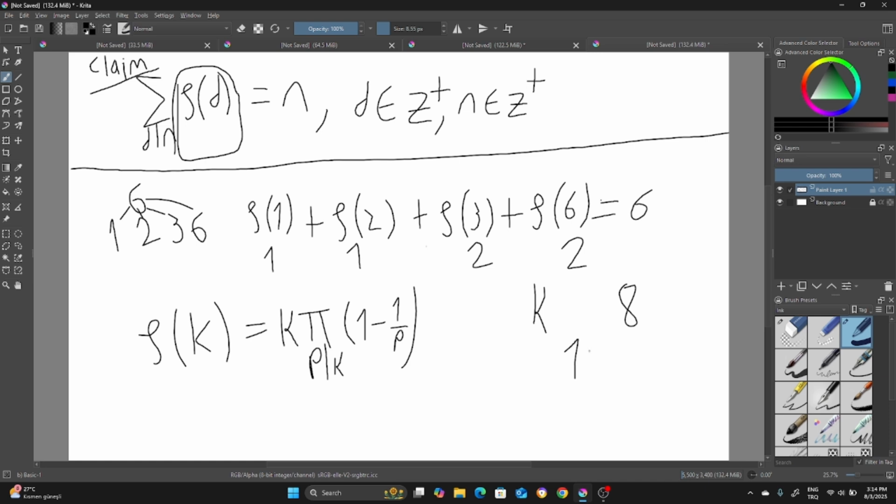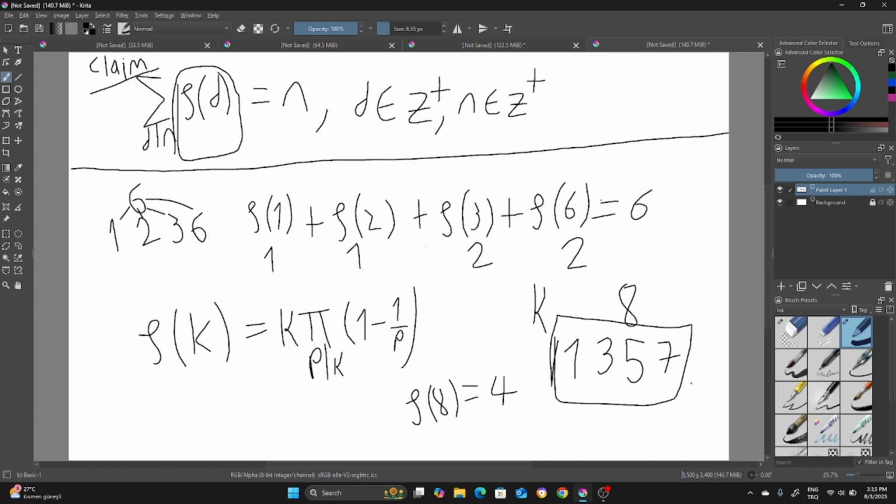GCD of 2 and 8 is 2, so 2 is not relatively prime. That's why we don't write 2. 3, yeah, 3 is relatively prime to 8 because only 1 divides these two. Minus 1 also divides, but we are looking at positive integers. 4, nope. 5, yes. 6, no, 2 divides both of the values. 7, yes. So we have 4 values, so totient of 8 is equal to 4.